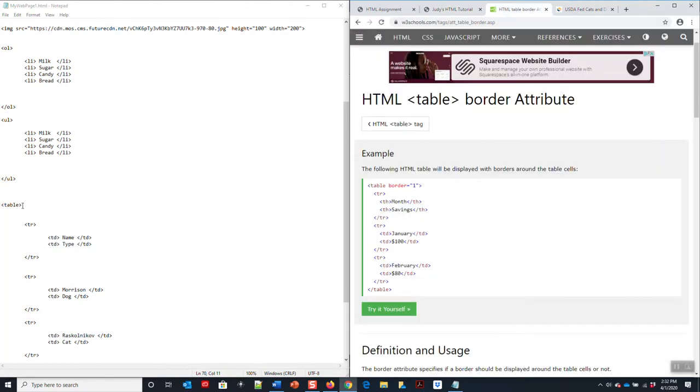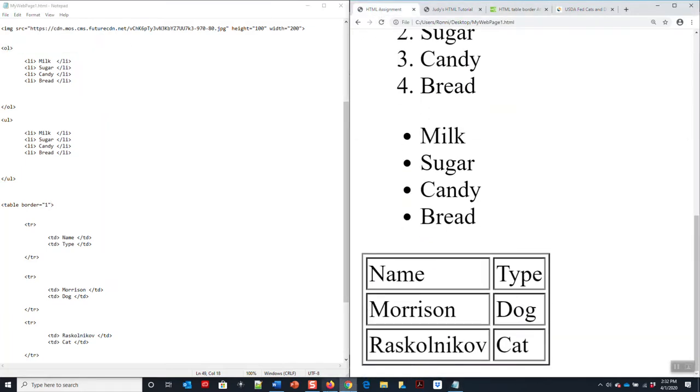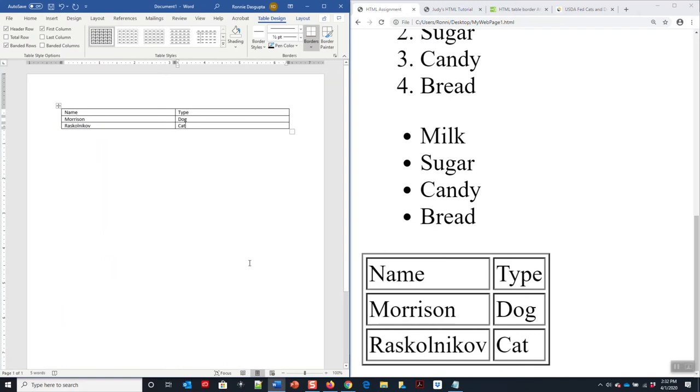I think this is much easier. I type in border equals 1. That basically means it's on. I save it, I refresh it, boom, here's my border, and it looks just like I predicted on my Word document. So go ahead, break that down, practice it for yourself, and review this video.